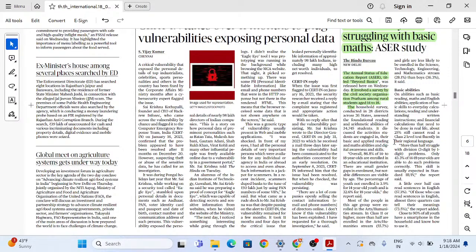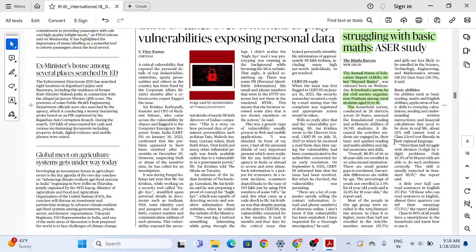More than half struggle with division, that is 3-digit by 1-digit problems. Only 43% are able to do such problems correctly. The skill is usually expected in standard 3rd and 4th. A little over half can read sentences in English. Of those who can read sentences, almost three-fourths can tell their meanings.